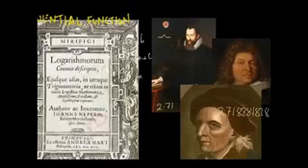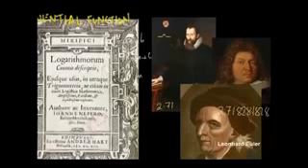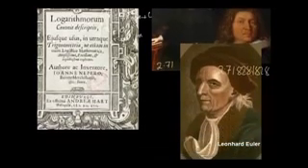Now, this is the most famous number in the world, but it was not until 1727 that it was named, and it was named by Leonhard Euler, perhaps the greatest mathematician of all time. Leonhard Euler was actually the student of Jacob's brother Johann Bernoulli, and he gave it the letter name E. So many people might think he was very conceited, that he named it after himself because his name starts with E. Euler starts with E, E-U-L-E-R.